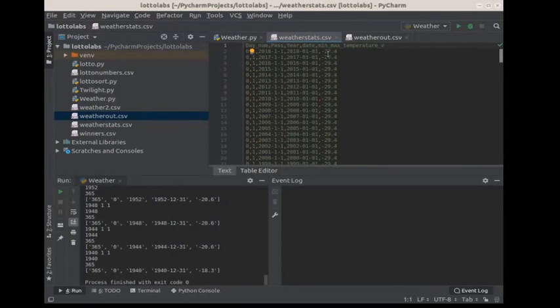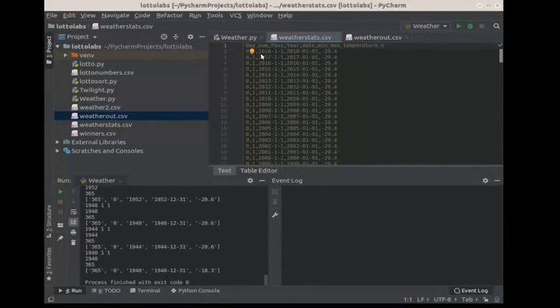If it's colder than minus 29, I'm going to consider that a pass. The year that it happened, right here, and the date, as well as the minimum maximum temperature.